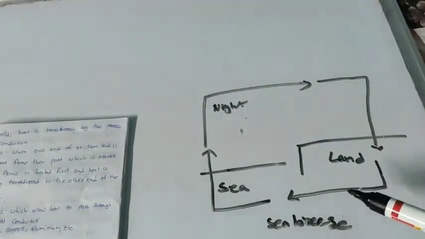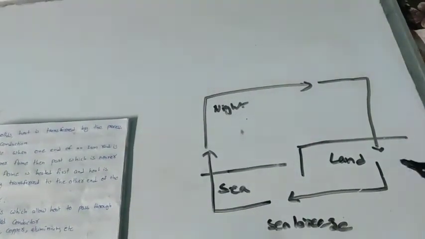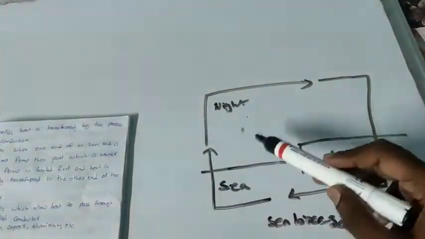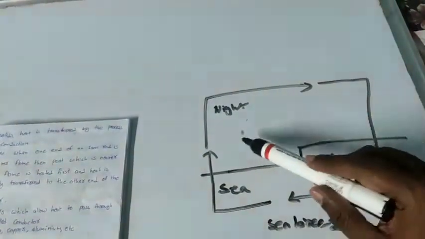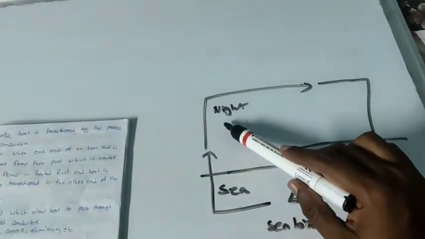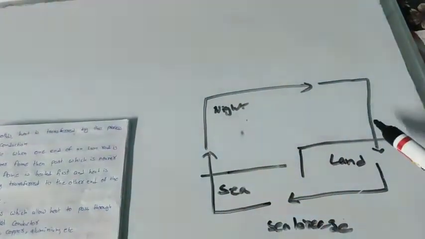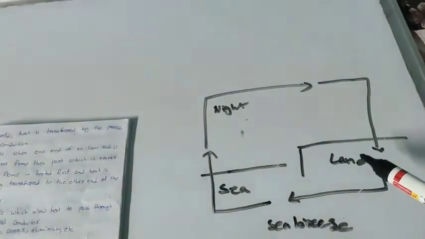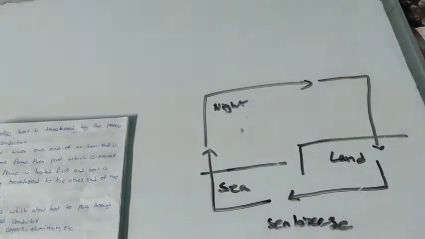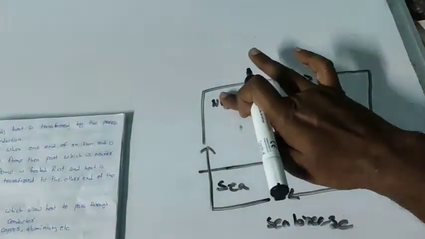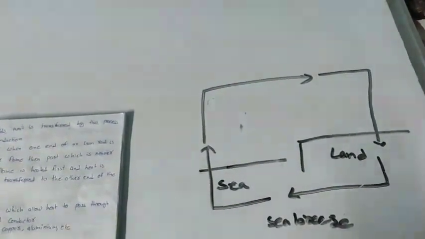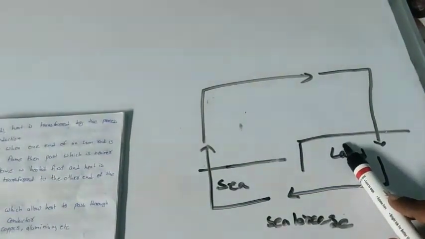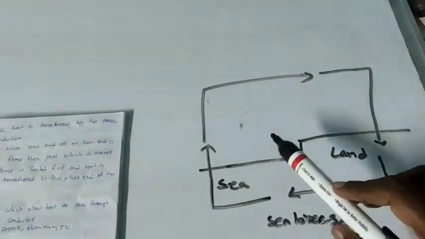Sea breeze occurs in coastal areas. Here I have two places: this is sea and this is land, and the arrows indicate in which direction the breeze is blowing. The breeze from the sea blowing towards the land is known as sea breeze. In coastal areas, the breeze that moves from sea towards the land is known as sea breeze. This happens because during daytime